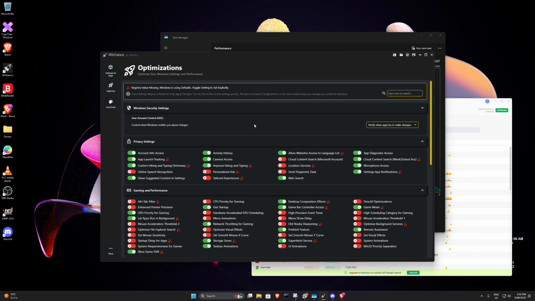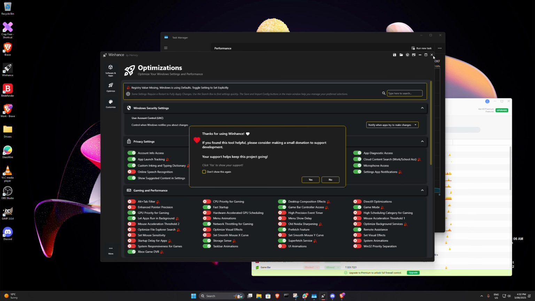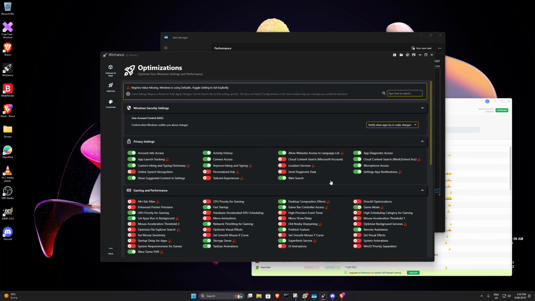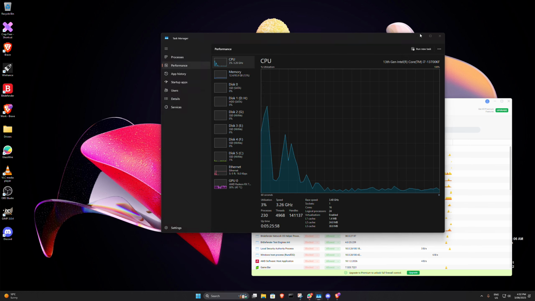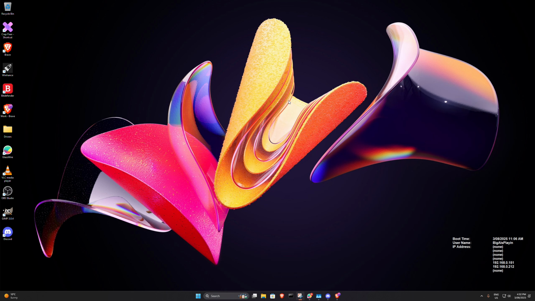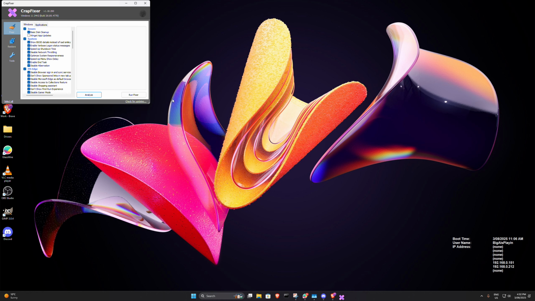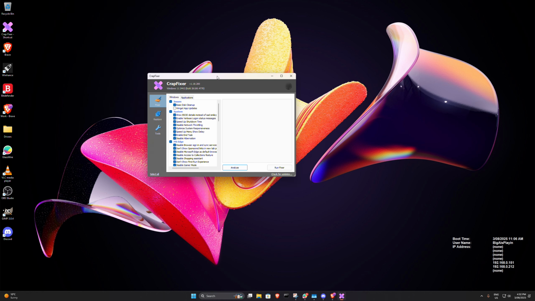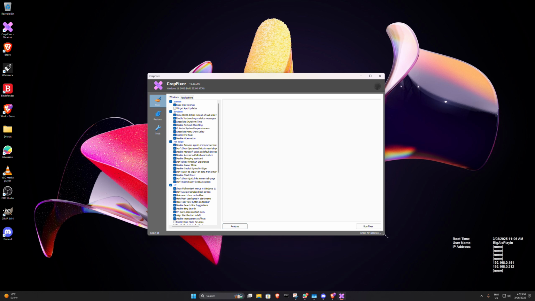The other one that I did find, if we close Winhance, we close down GlassWire. The other one I did find is Crapfixer. Again, does what it says on the tin. If it opens for me. Okay. So Crapfixer, like Winhance, again allows you to